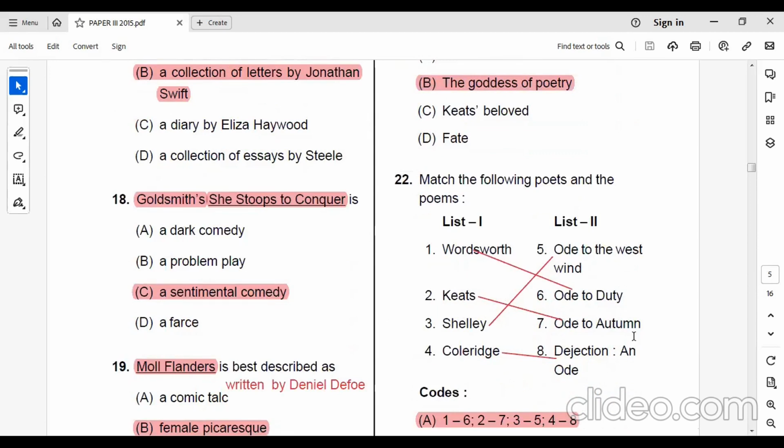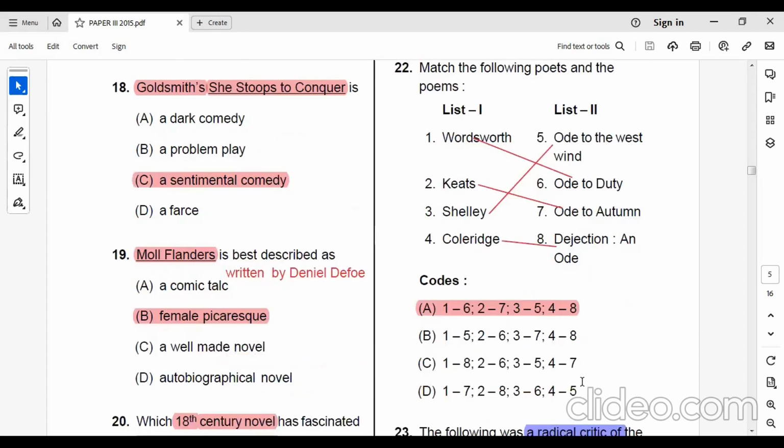Keats has written Ode to Autumn. Shelley has written Ode to the West Wind. Coleridge has written Dejection: An Ode.